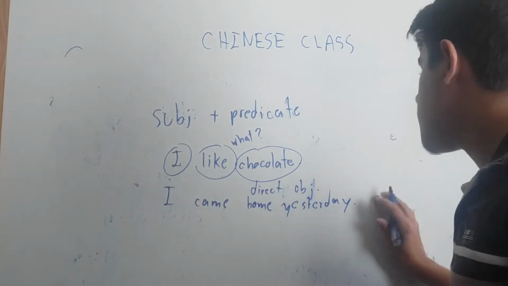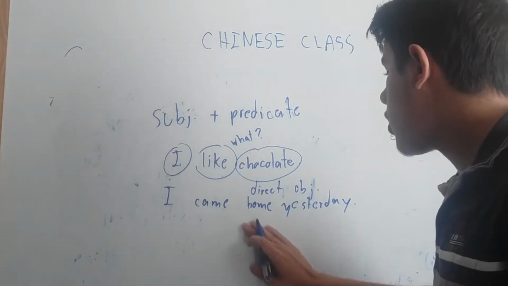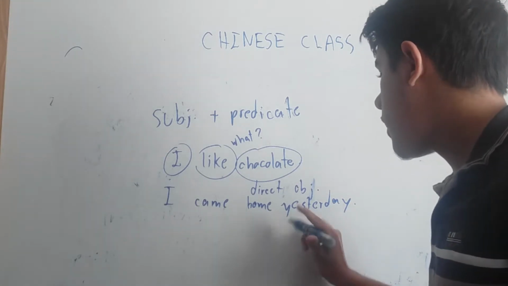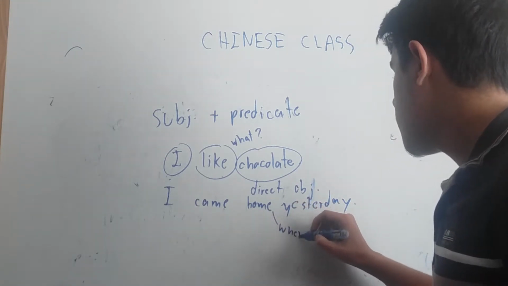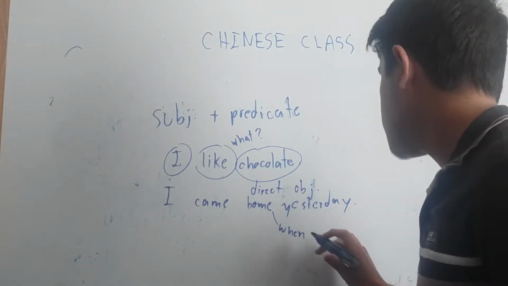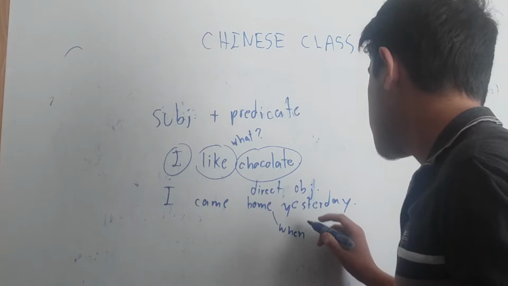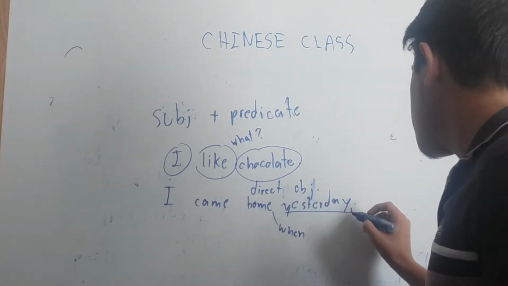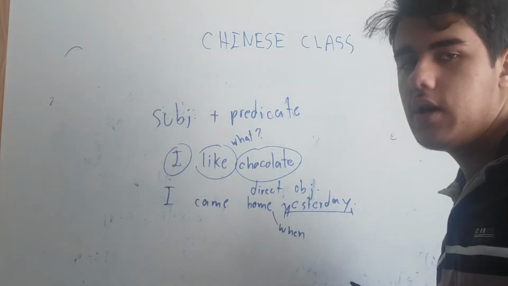If I say, I came home, what? This question here does not work. So I have to say when. And it's going to be another thing. It's not going to be a direct object. It's going to be an adverb here, so it's not an object.